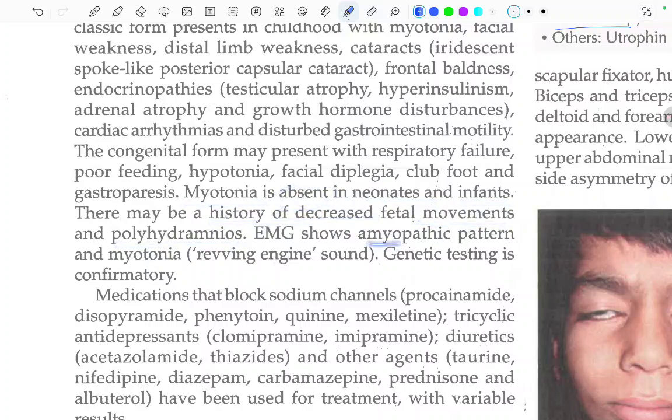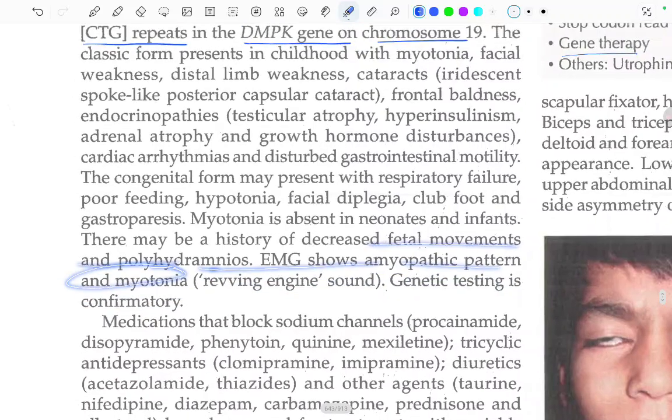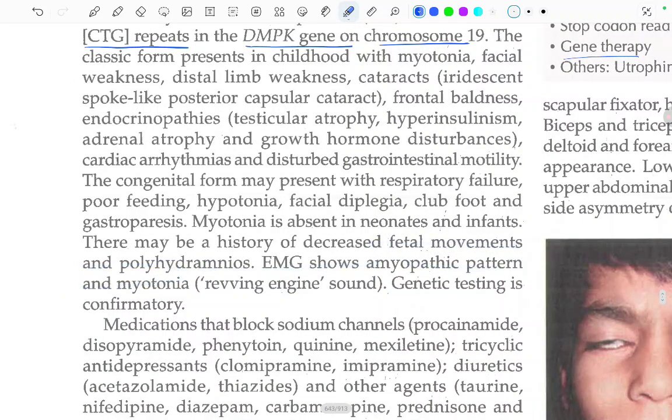EMG shows a myopathic pattern and myotonia, a revving engine sound. Genetic testing is the confirmatory test in this case. Fine. What will be seen on EMG? EMG will show a myopathic pattern and myotonia.